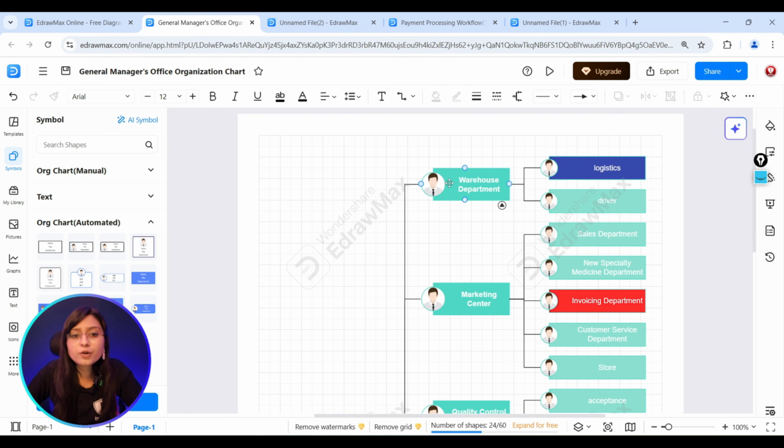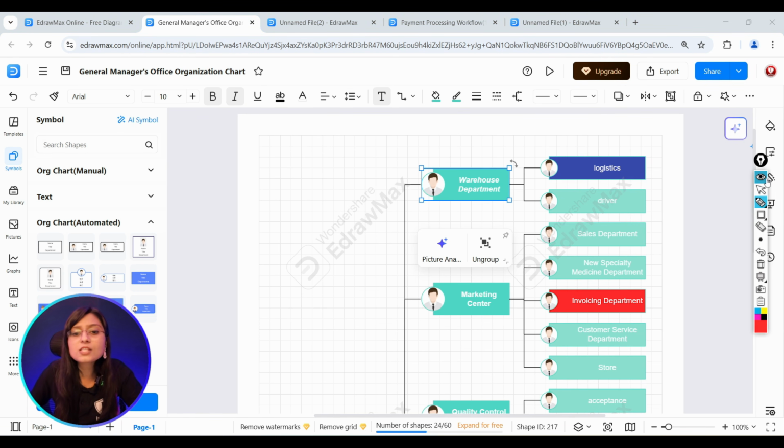Everything is being provided over here. If you would like to change the text style also, you can do that as well. And if you would like to write it in italics, then here you can see the small changes that have already started happening over here. So every kind of template is being provided here. This is something that is related to the organizational chart.